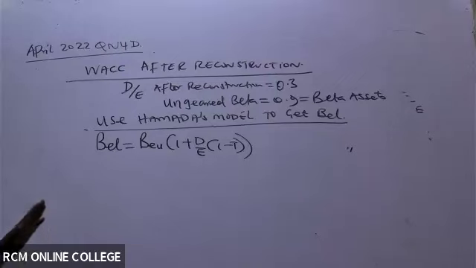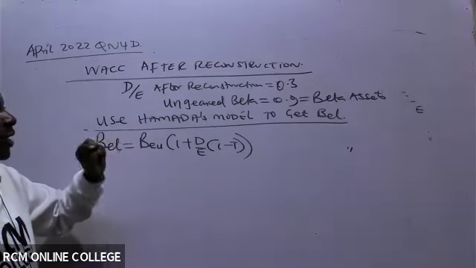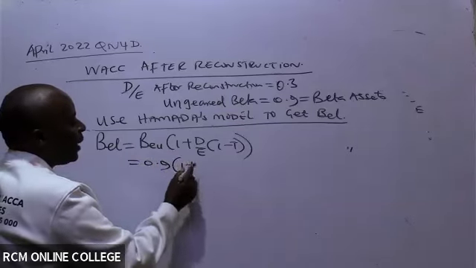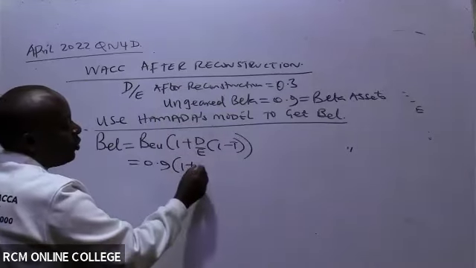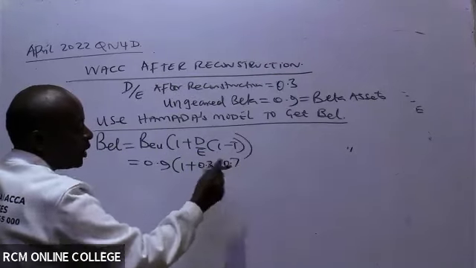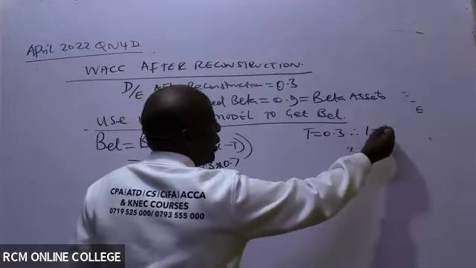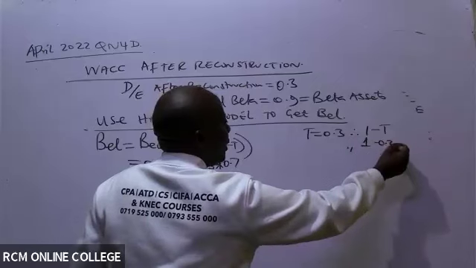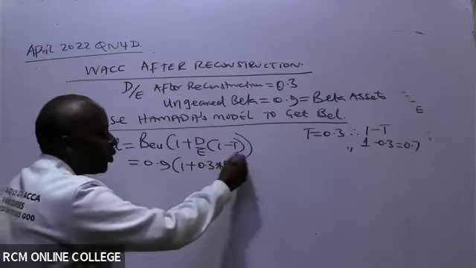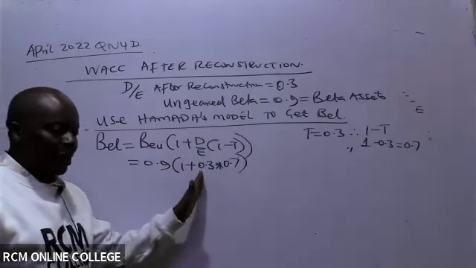Yeah, BEL equals BEL. BEL is beta equity unlevered, or ungeared, which is 0.9, into 1 plus debt over equity after reconstruction, which is 0.3, into 1 minus tax. We know this one is 0.7 because tax has been given there as 0.3, 30%. Therefore, 1 minus t will be 1 minus 0.3. That's how we got the 0.7. So you move slowly with your calculator. You say 0.9 times 1 plus 0.3 times 0.7.